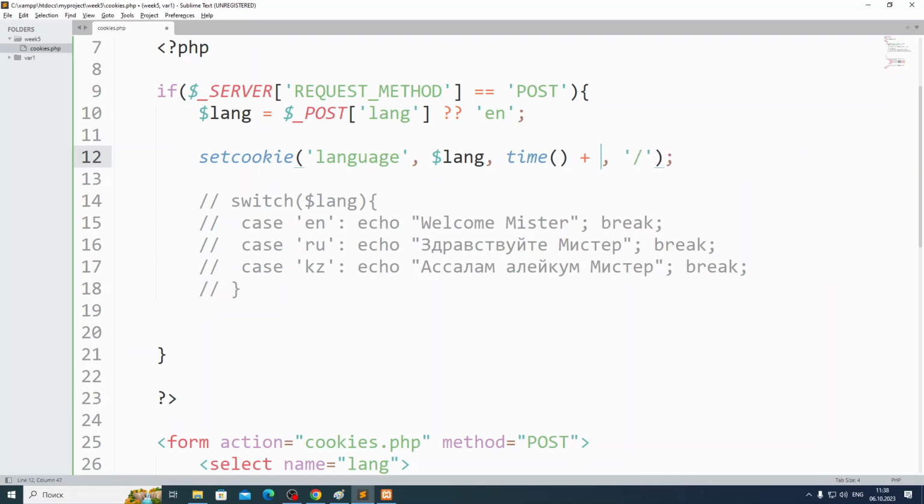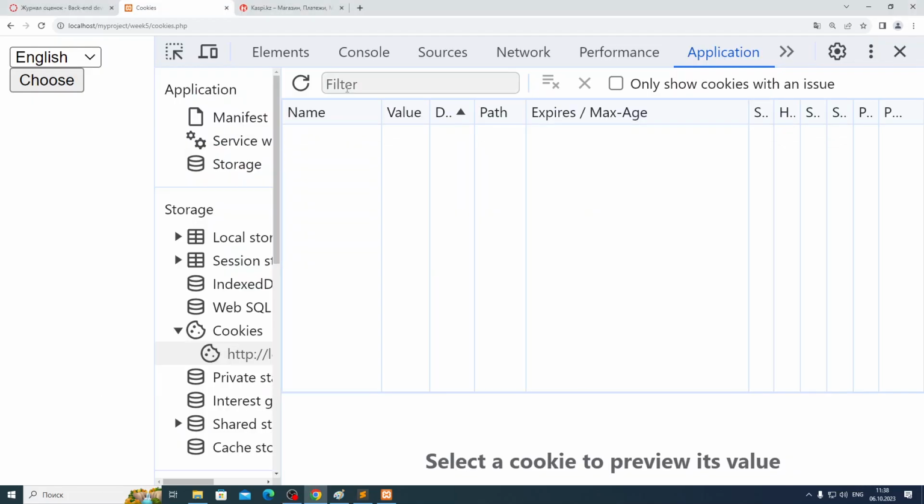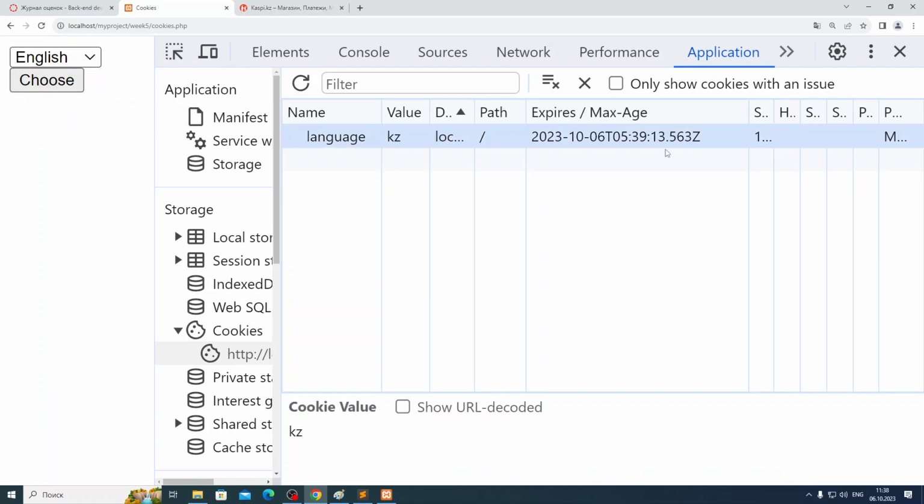If I put, guys, let's put 1 minute, 60 seconds, 1 minute. Let me do again, guys. I want to show you something. You can see the time is different, yeah? 5:39, because the time is given here not from the Kazakhstan time zone. The time zone is here GMT 0, but in Kazakhstan the time zone is GMT +6.